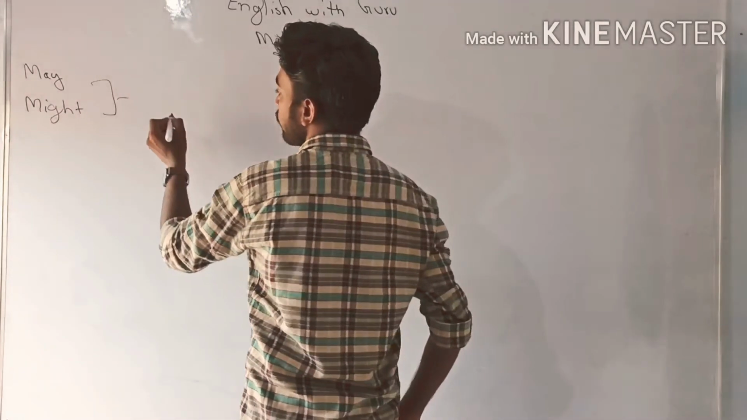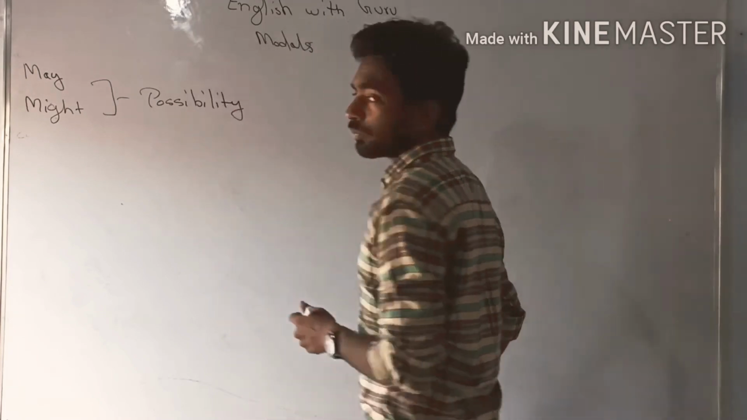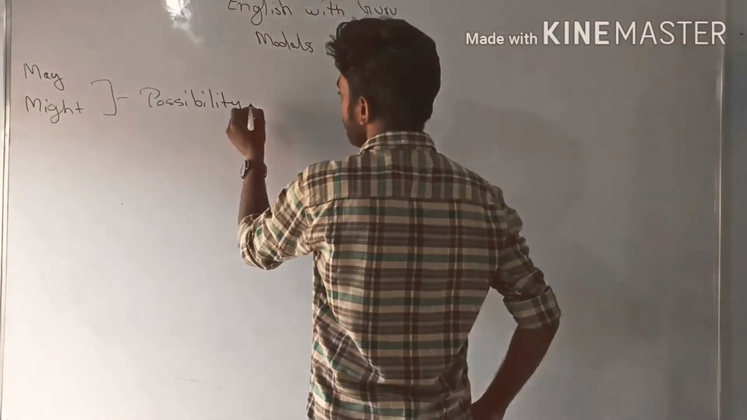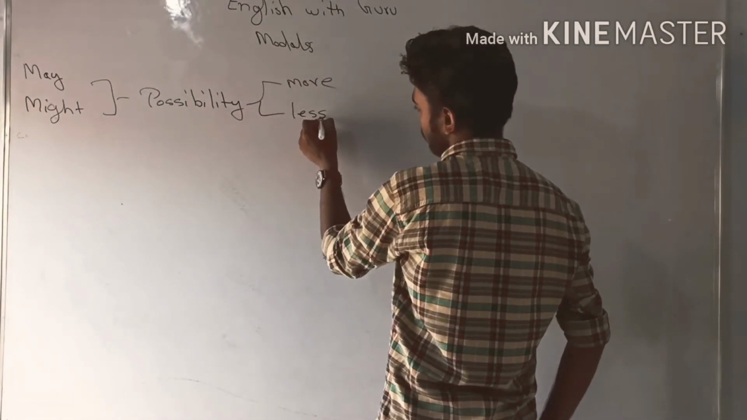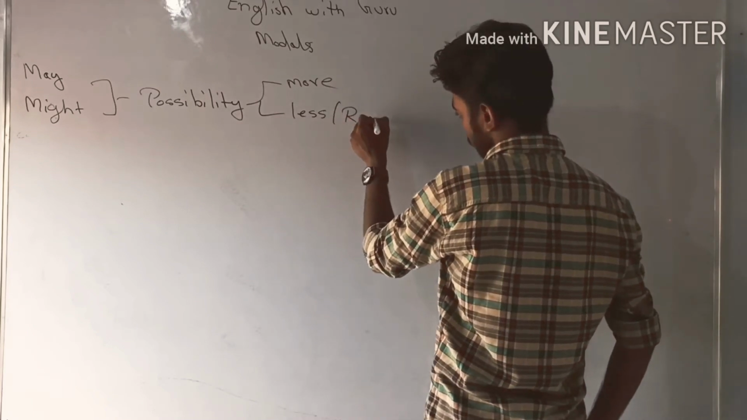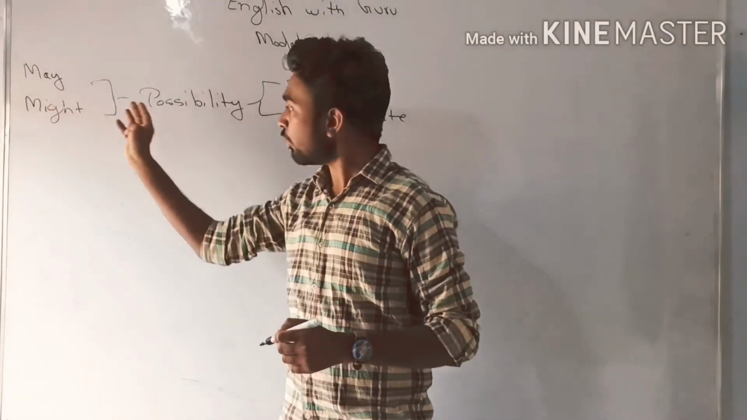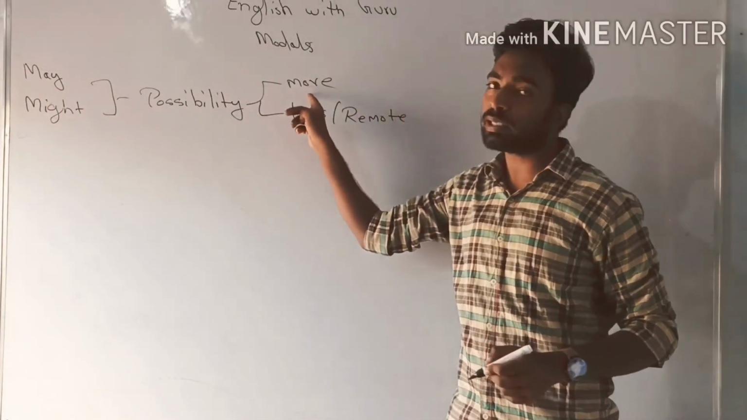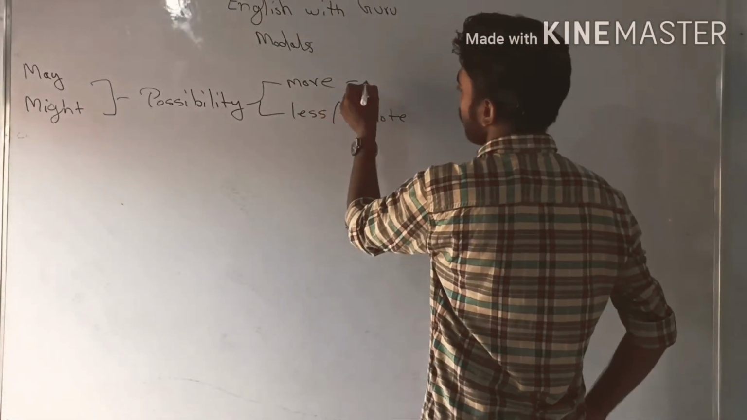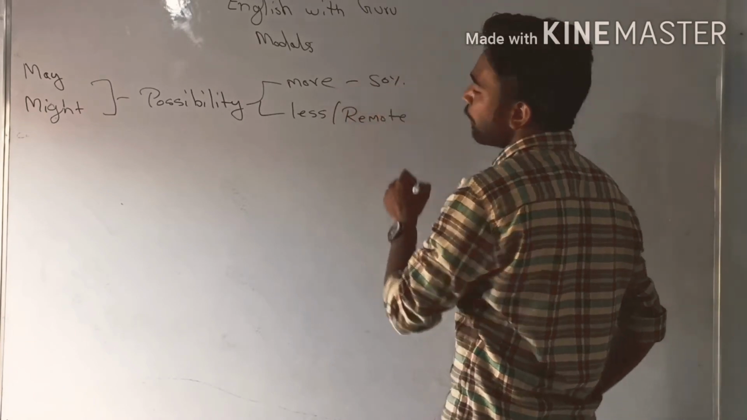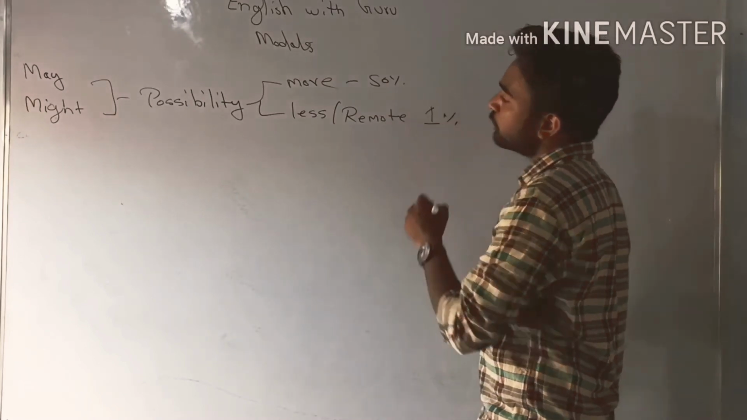Both the modals are used for possibility, two types of possibility. May is used for more possibility and might is used for less possibility, or remote possibility. Or we can say like 50% possibility. For 50% possibility we have to use the modal may, and for 1% possibility we have to use the modal might.